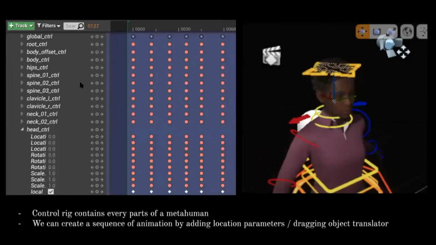After expanding the control rigs, for example, this is the body one. We can see that there are various body parts here. If we expand the body part, we can see their relative locations. We can either change the parameters here or drag the translators to move the body part. These red points represent the locations of each body part at different times in the timeline. By adding the red points, we form an animation.